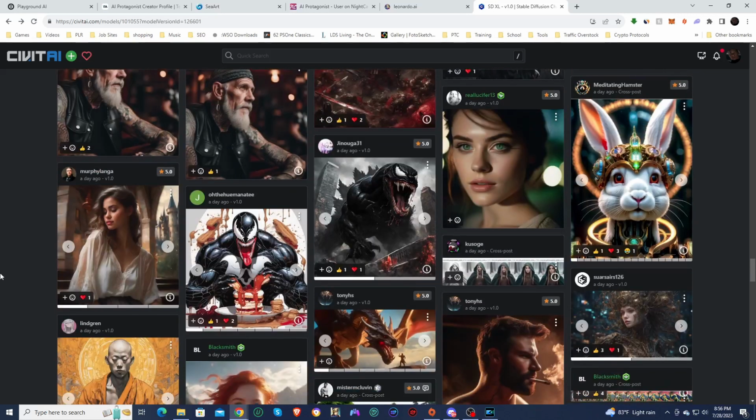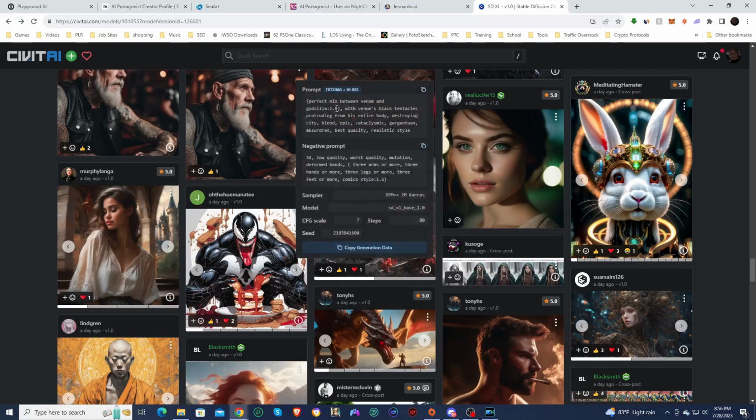And oh my goodness, is that Godzilla with a Venom symbiote? Holy cow, this person is a genius. Look at this prompt. Between Venom and Godzilla. Perfect mix between Venom and Godzilla, with Venom's black tentacles protruding from his entire body, destroying city, blood epic. Oh, that is incredible.